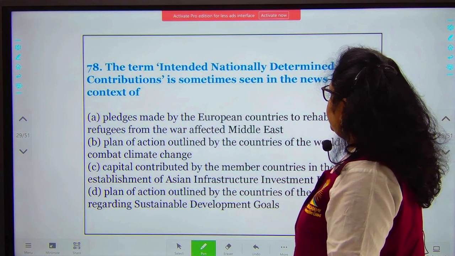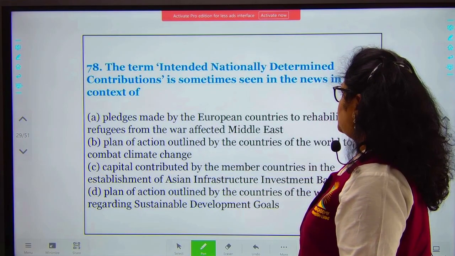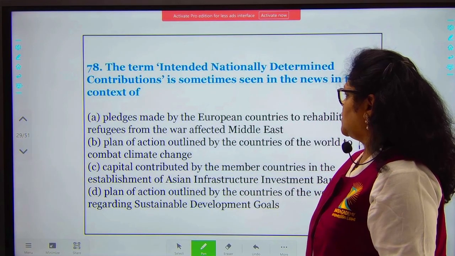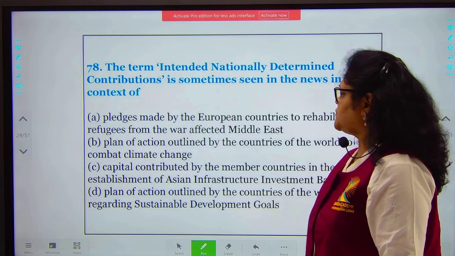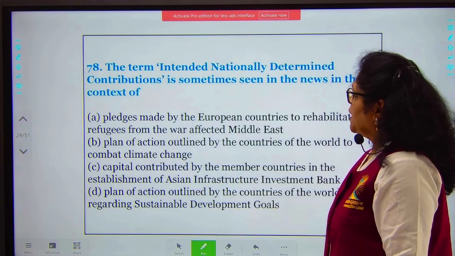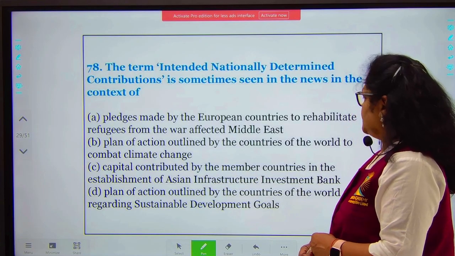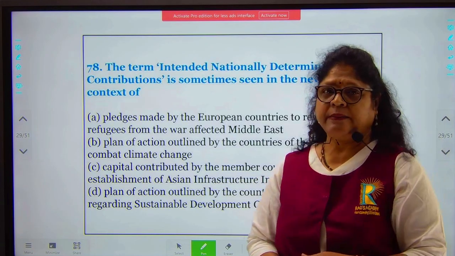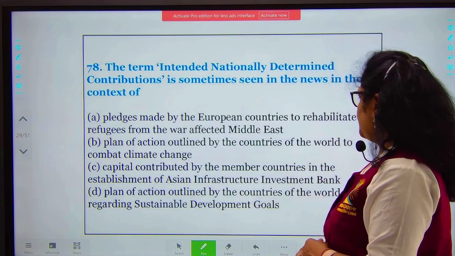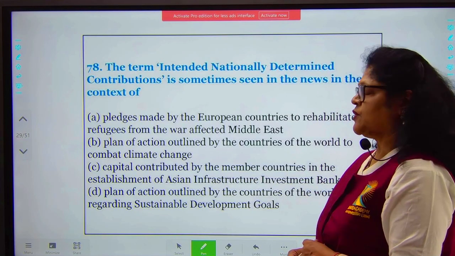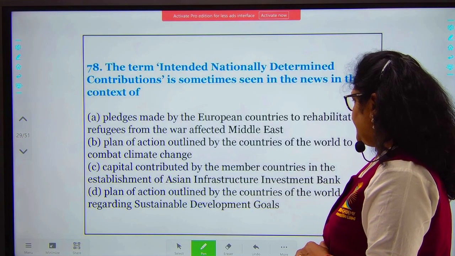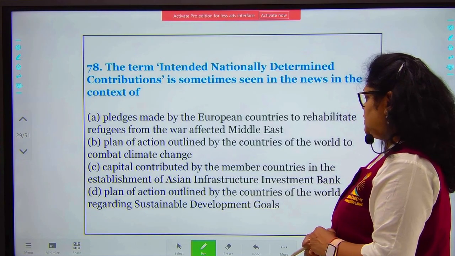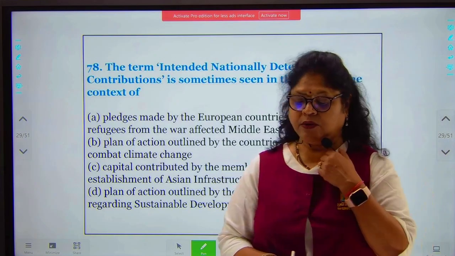The term intended nationally determined contributions is sometimes seen in the news in the context of pledges made by European countries to rehabilitate refugees from the war-affected Middle East, plan of action outlined by the countries of the world to combat climate change, capital contributed by the member countries in the establishment of Asian Infrastructure Investment Bank, and plan of action outlined by the countries of the world regarding sustainable development goals.